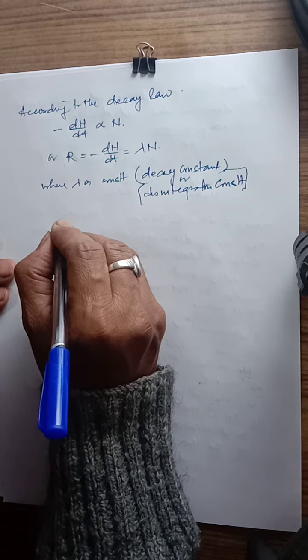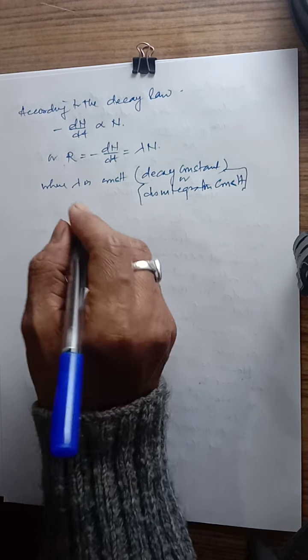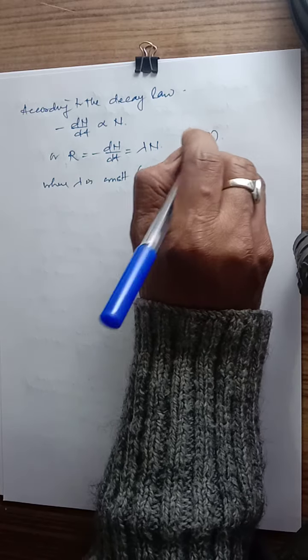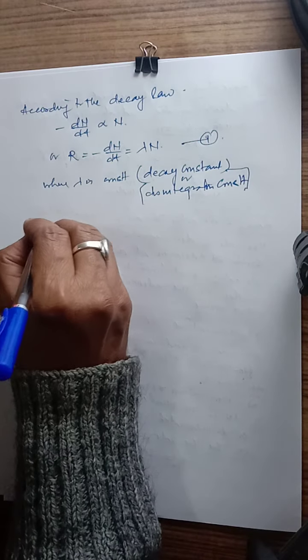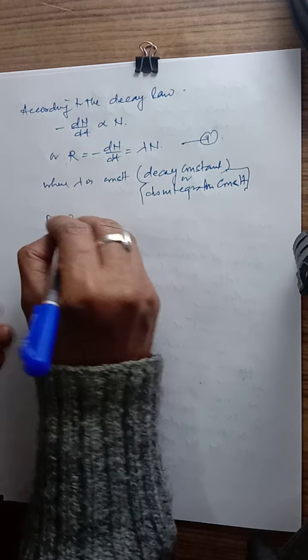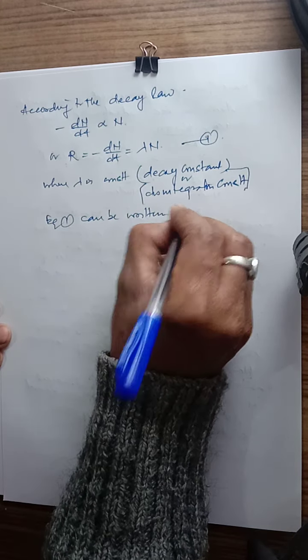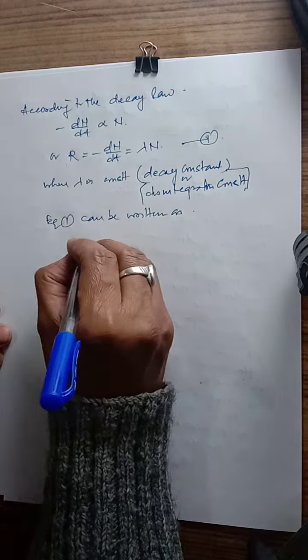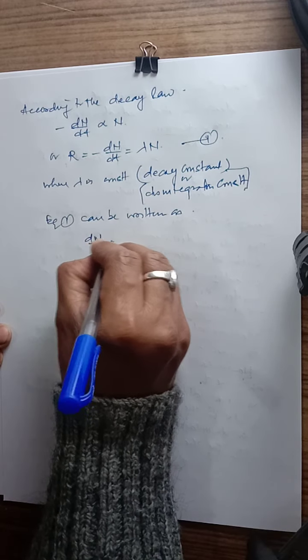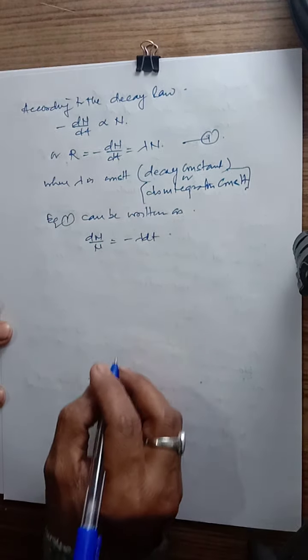Now let this be equation number 1. Equation 1 can be written as dN by N equals minus lambda dt.